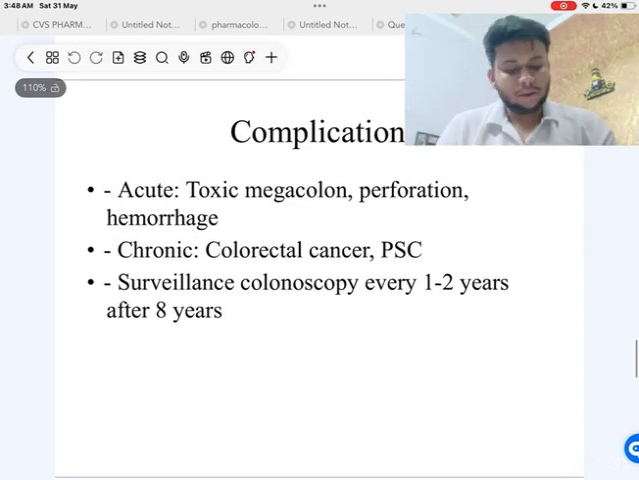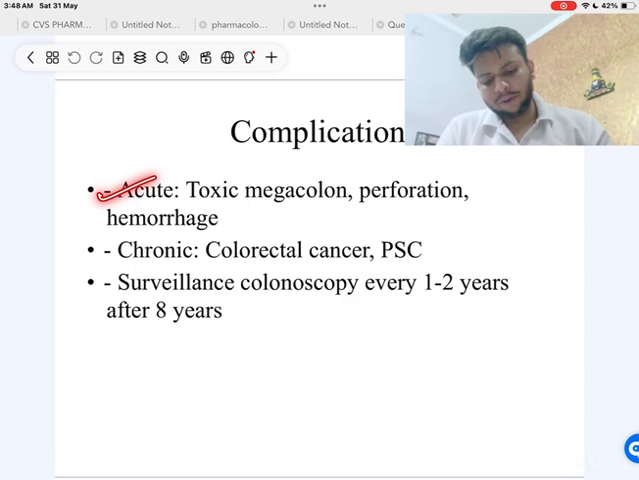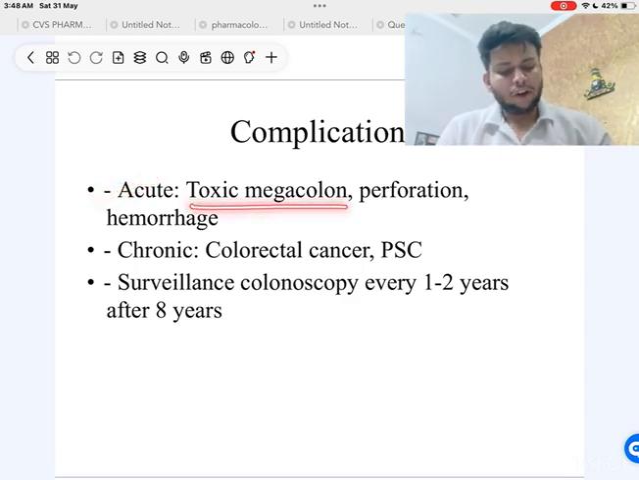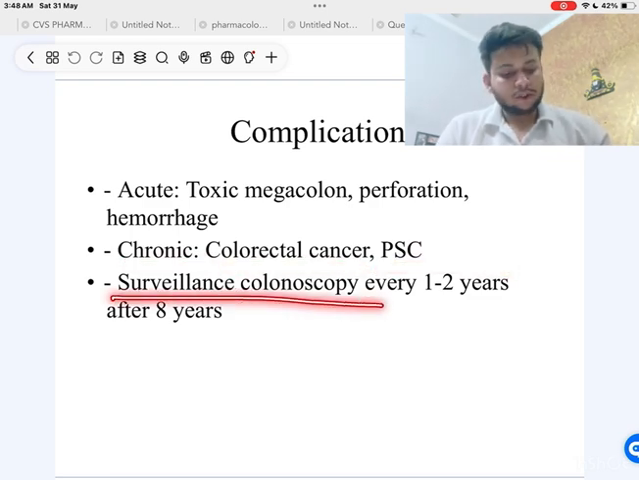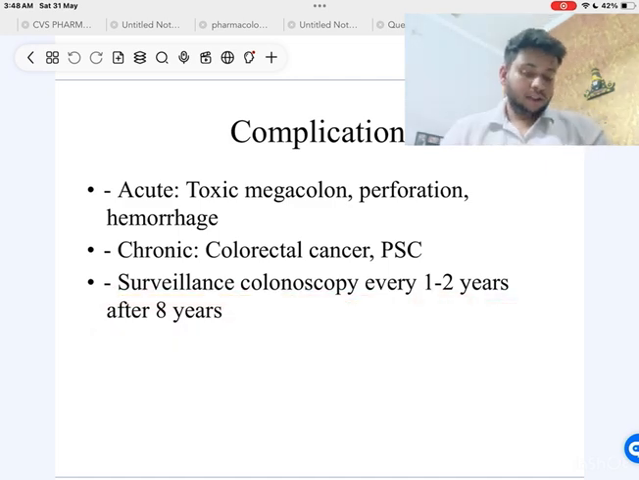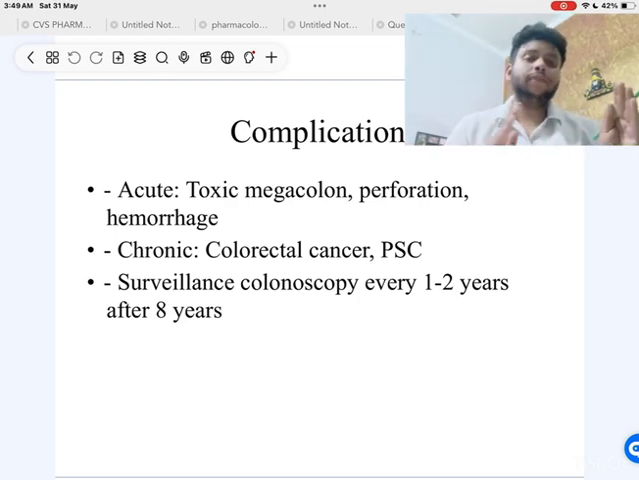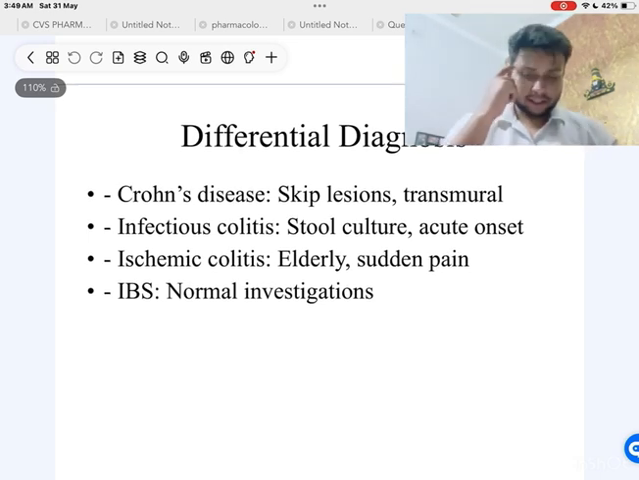Now let's go for the complications. What complications can we see? In the acute phase, we can see toxic megacolon, perforation and hemorrhage. In chronic disease, we can see colorectal cancer and PSC. Surveillance colonoscopy is done every 1-2 years after 8 years. Until 8 years, we have to do colonoscopy repeatedly to see if things are going well even after the treatment.